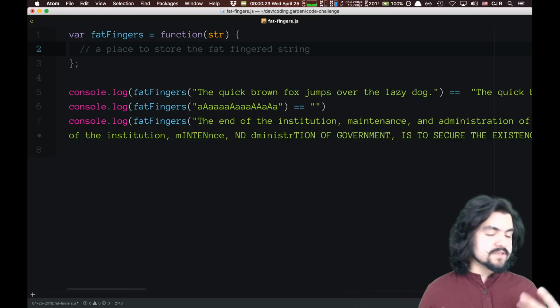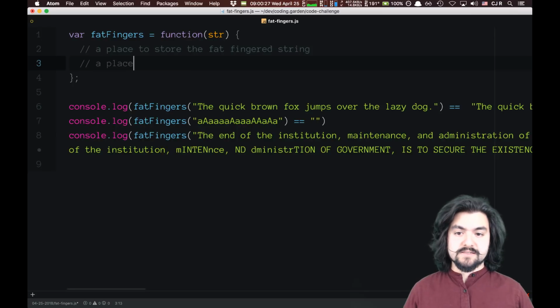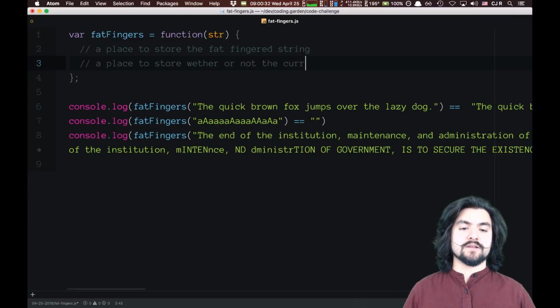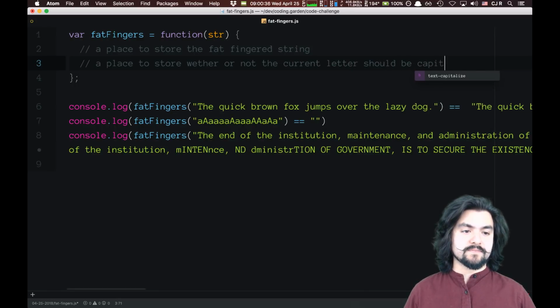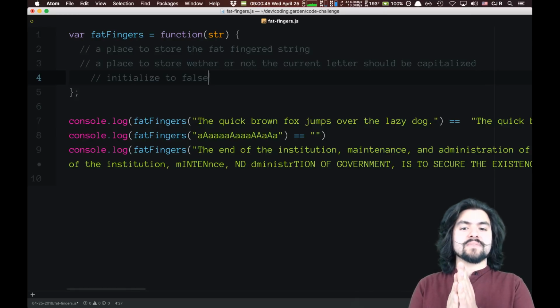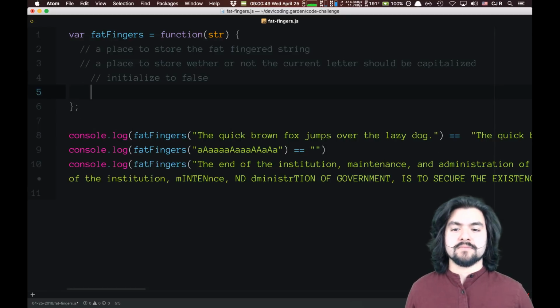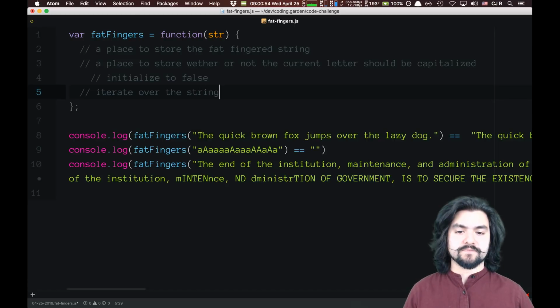So this is going to be the string that we build up. And then a place to store whether or not the current letter should be capitalized. And this should initialize to false because when we start off, essentially caps lock is not on. And then we'll iterate over the string.